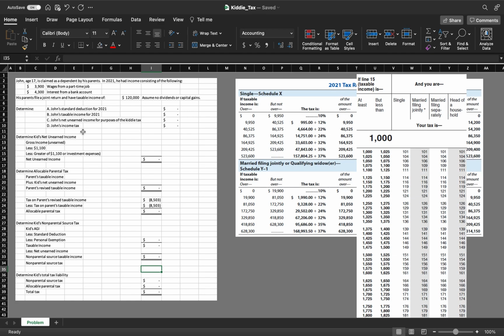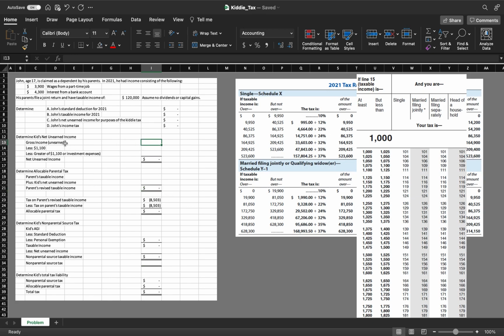In this video, we're going to actually do this 3 different ways. We're going to use the Excel sheet I have here. I'm also going to walk through filling out the actual forms downloaded from the IRS's website, and then I'll follow up by showing how to enter the data into Intuit's ProConnect so that you can generate the forms in that fashion. Okay, the first thing we need to do is, and this outline that I have here actually came from my tax law book. I'll put a citation in the description for that.